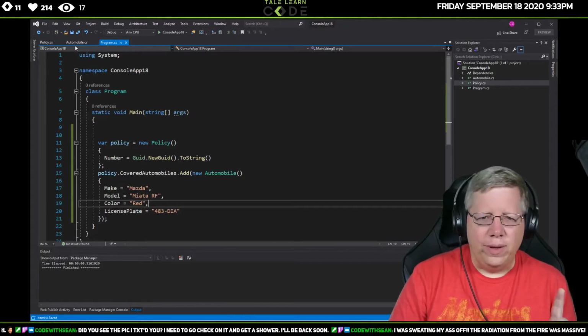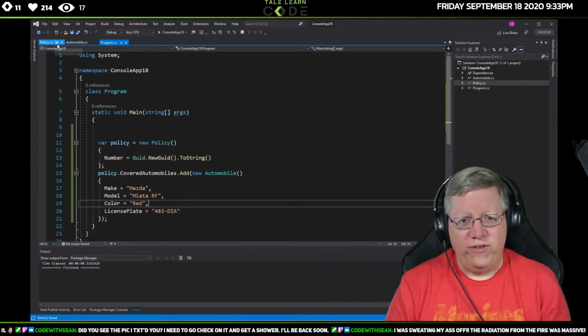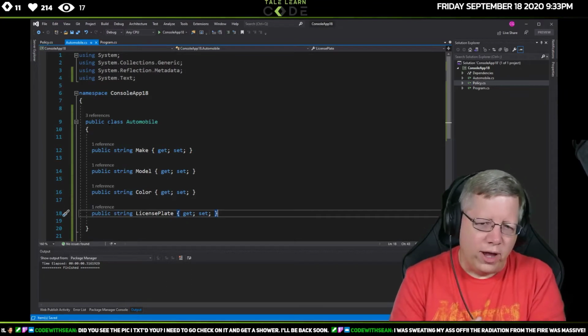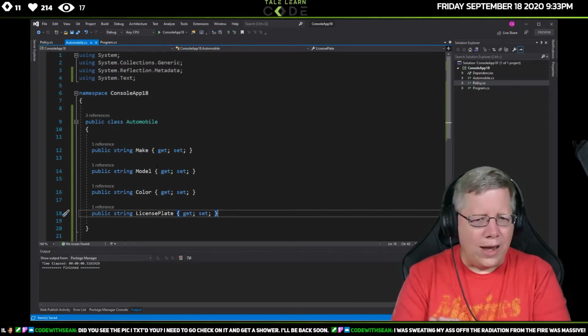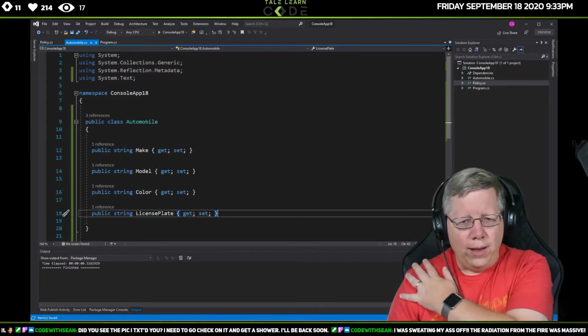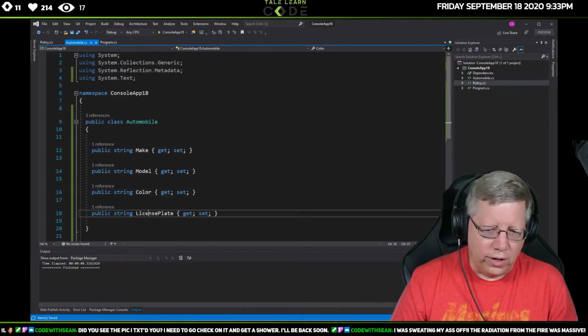All right, so let me take a quick step back, because sure enough, Rustic is the one who asked this question the other night, and I want to make sure he understands what I'm doing. Okay, so what I've done, Rustic, is create a multi-layer class because I want to show some things. I have this automobile, which has a make, model, color, and license plate.